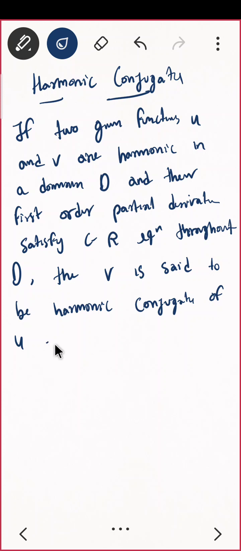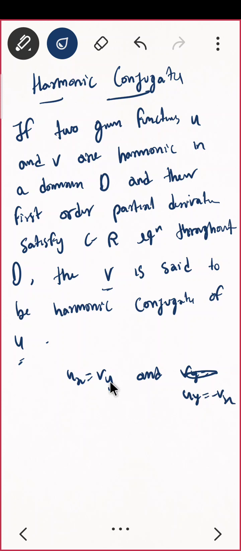Do you understand that? That means when do we say harmonic conjugate? v is said to be harmonic conjugate of u if u and v are satisfying the first order partial derivatives and CR equation. CR equation means what? Ux must be same as Vy, and Uy must be same as minus Vx.